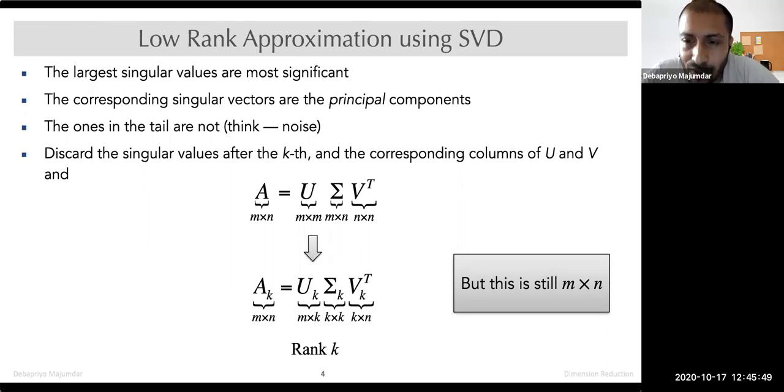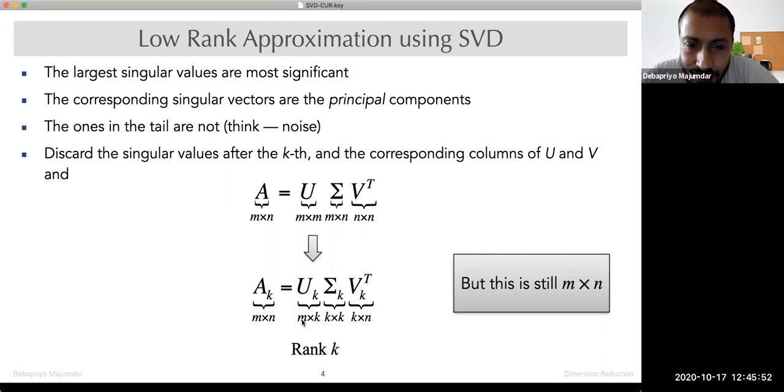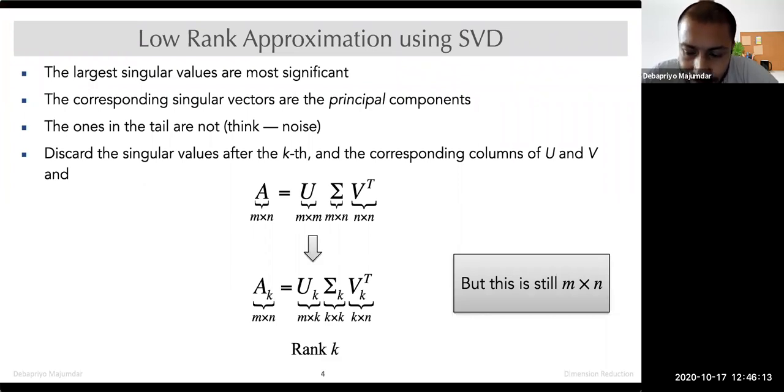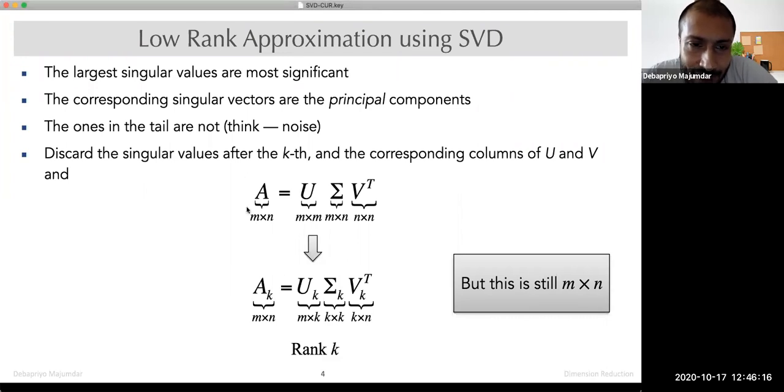However, there is a computational problem here. If you simply look at the dimensions, this is m cross k, k cross k, k cross n. So the dimension is still the original dimension. I got an approximation, and it is low rank, but size wise the matrix has not changed. In fact, it has become worse because my A is typically a sparse matrix. Any real data is typically sparse, so I wouldn't take much space to store A with respect to m and n.